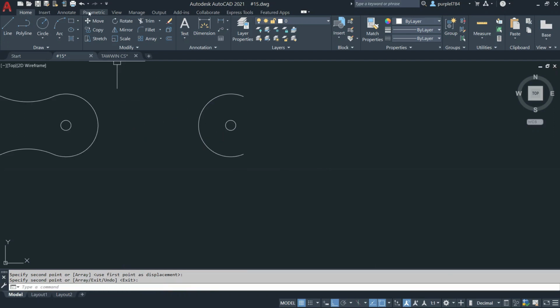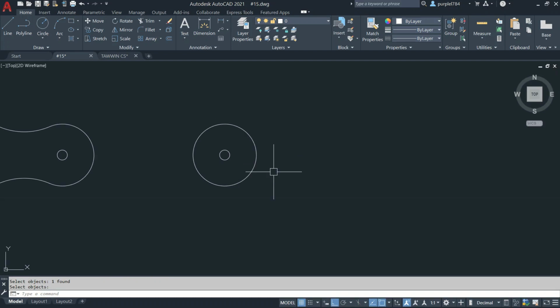Then I will draw a circle. Go to circle, click on the circle. Click the center map. Then draw a circle. Then I will delete the unnecessary.